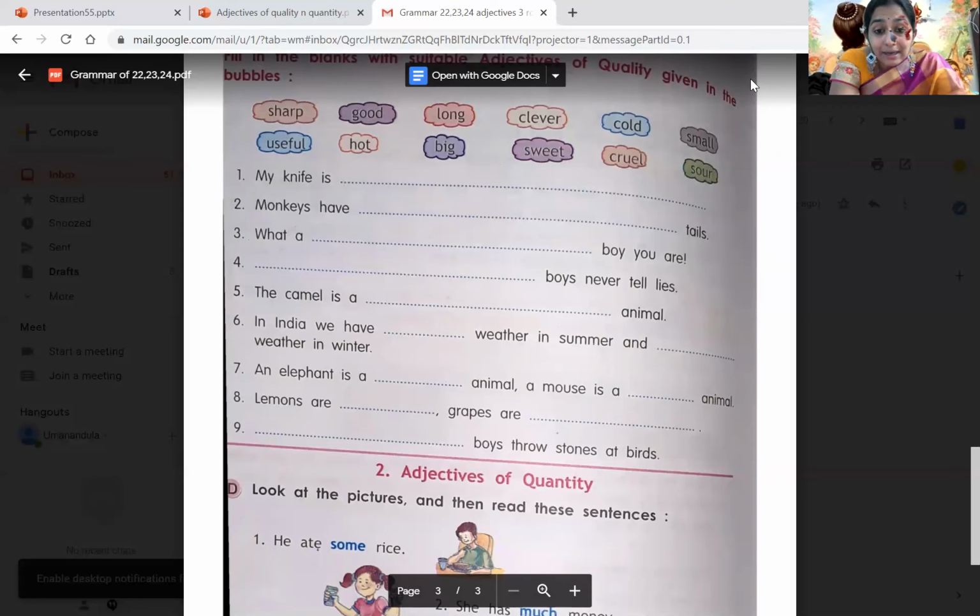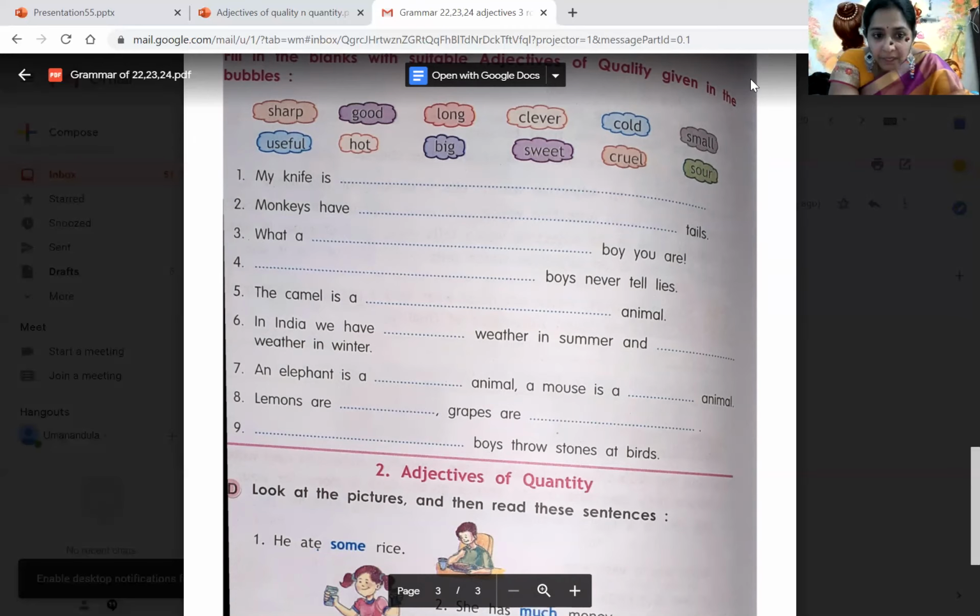Okay. What a dash boy you are. What a clever boy you are. When the teacher praises you, what a clever boy you are, you will be very, very happy, right? So what a clever boy. What kind of boy? Clever boy. So you have to put clever over there.